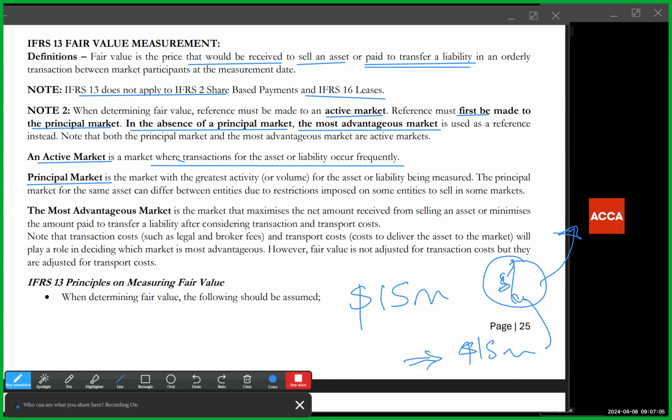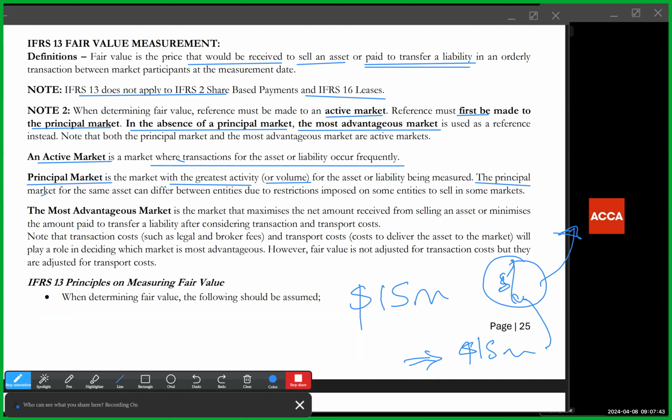Now, the principal market is the market with the greatest activity. This is where it is relatively defined. It doesn't say an activity of once a week or once a day or once hourly or every second. It just says the greatest activity, meaning you have to compare with other markets to see which one has the greatest activity. This makes it easier to apply across different countries. So in a particular location, my principal market might be different from another company that is doing the same thing in another location.